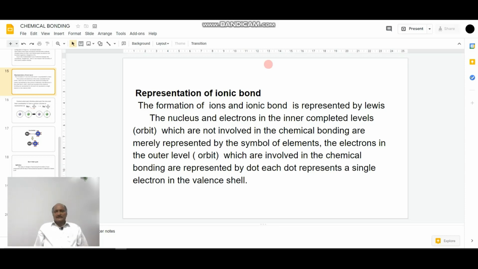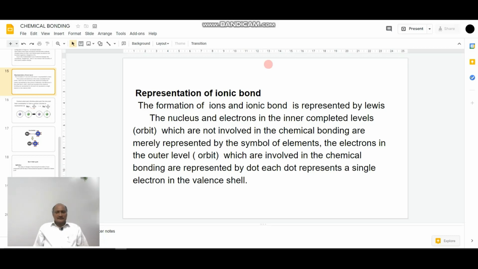The nucleus and the electrons in the inner completed orbitals, which are not involved in the chemical bonding, are merely represented by the symbol of the element, or simply a kernel.